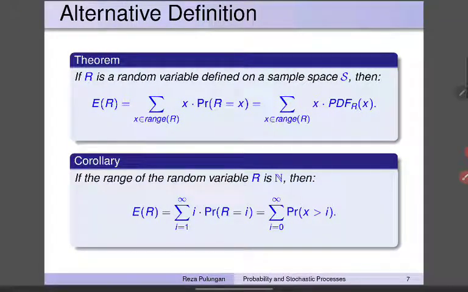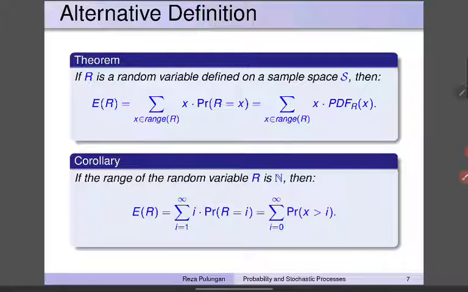We have an alternative definition for expectation. This definition connects the expectation to the probability density function of the random variable. If R is a random variable defined on a sample space S, then the expectation of R is equal to the summation over all x inside of the range of R of x multiplied by the probability that the random variable R is equal to x. This is simply the same as the sum over all x inside of the range of R of x multiplied by the PDF of x.